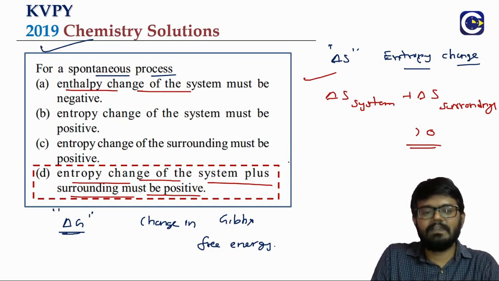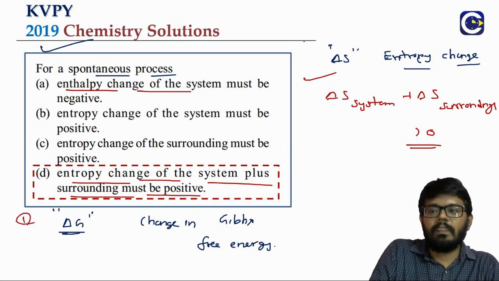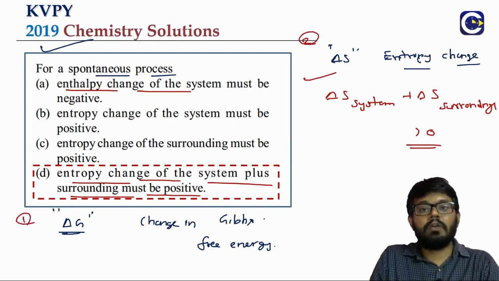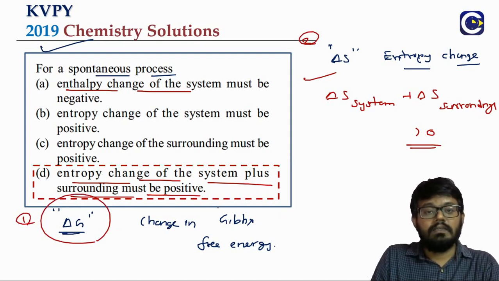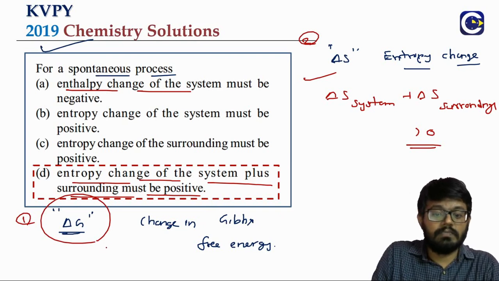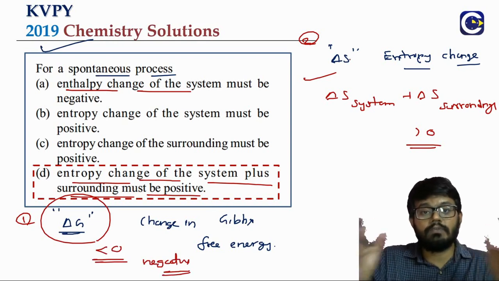So the correct answer is option D. We have two ways of determining the spontaneity of a process. Either we look at the Gibbs free energy change for the process: delta G must be negative for a spontaneous process. The other way is to look at the overall entropy change of the universe.